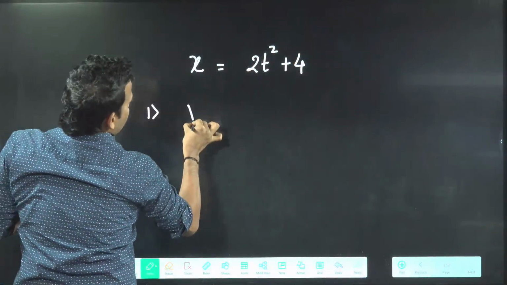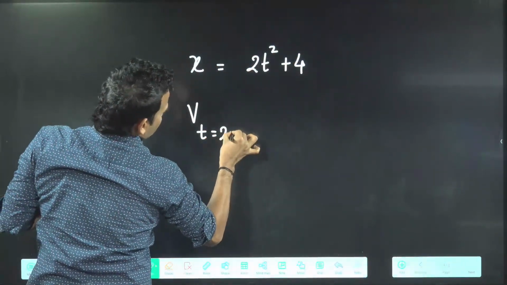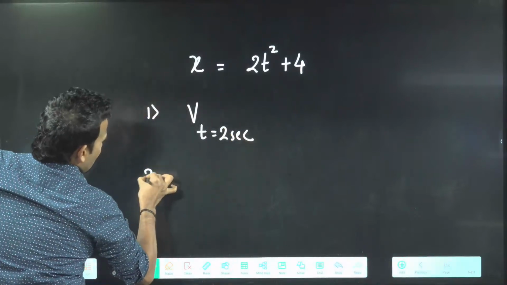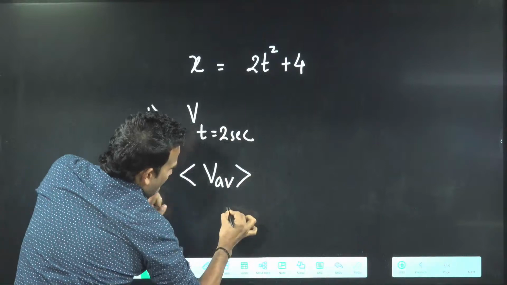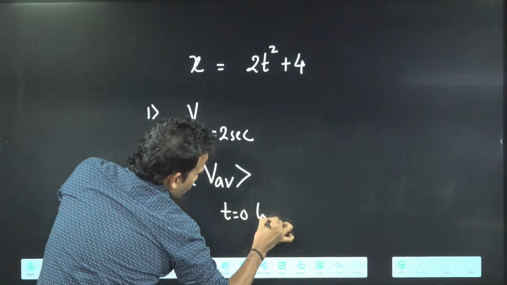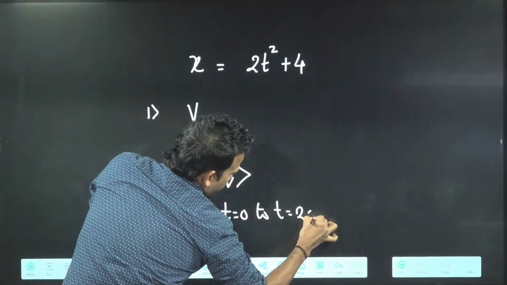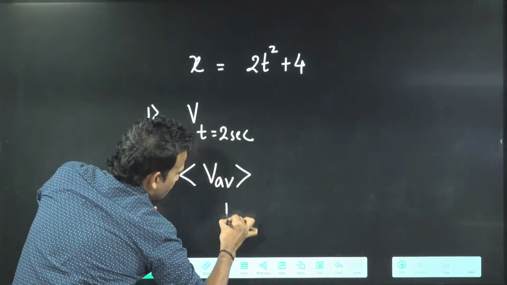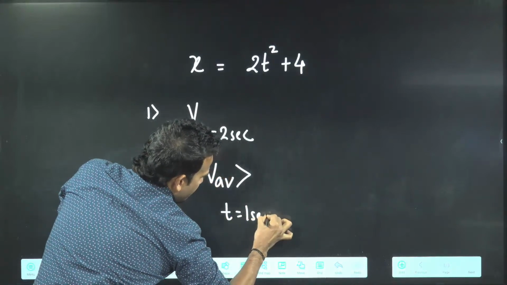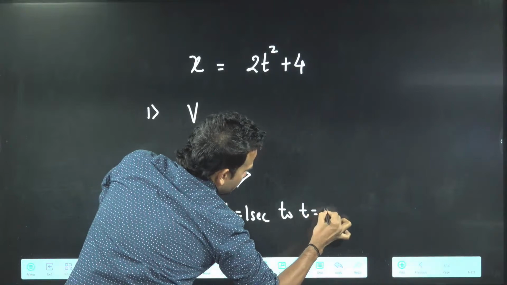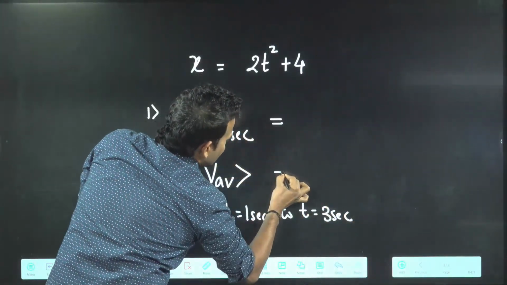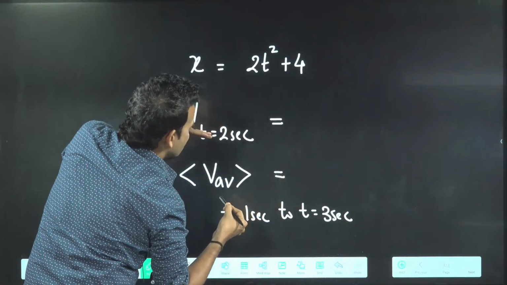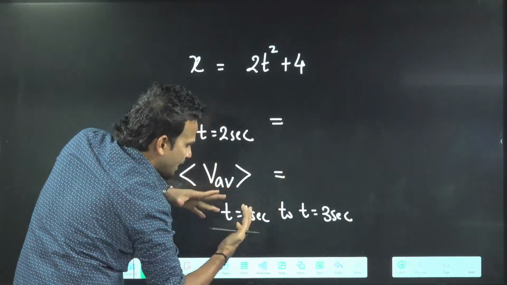First you have to tell me the velocity at t equal to 2 seconds. Second, you have to tell me the average velocity from t equal to 0 to t equal to 2 seconds, or I will change it from t equal to 1 second to t equal to 3 seconds. Don't make a mistake now. Always remember, when the equation is given, instantaneous velocity is very easy to find, but for average you have to fight a little bit.